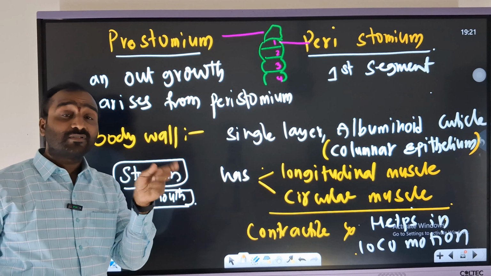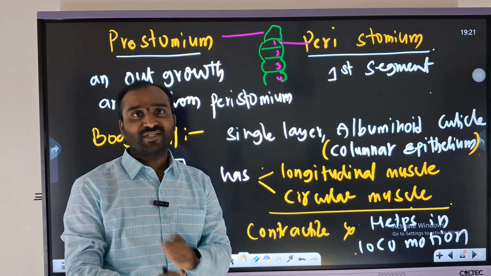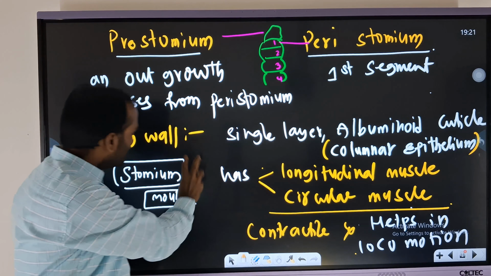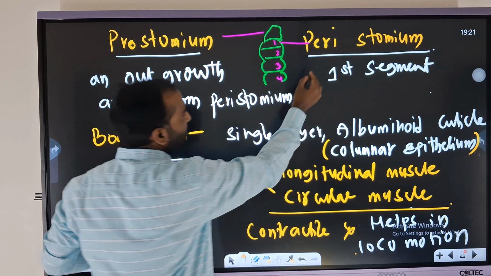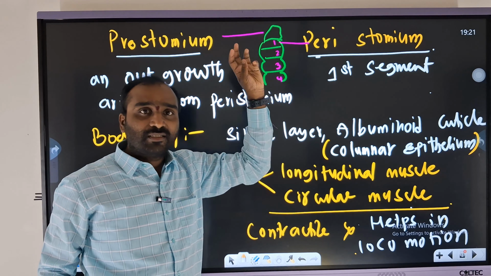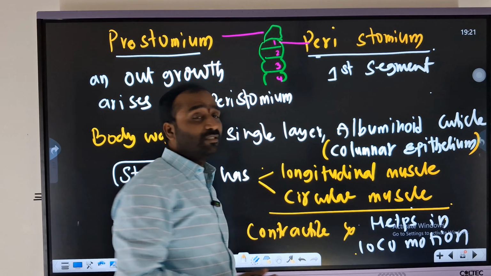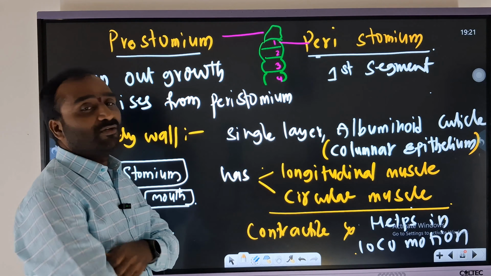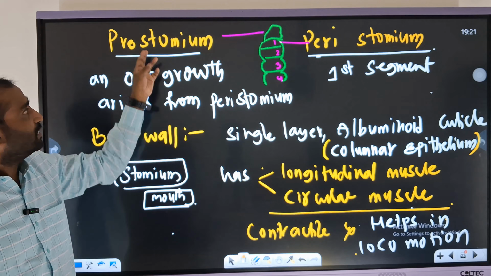We find the term stomium in protostomium and deuterostomium. We need to recall protostomium and deuterostomium. The term stomium means mouth. Here the first segment, you need to sort this out. The first segment of the earthworm is nothing but the peristomium. What do you mean by peri? Around. Then what is prostomium? It is a small outgrowth from the mouth. It's called prostomium.